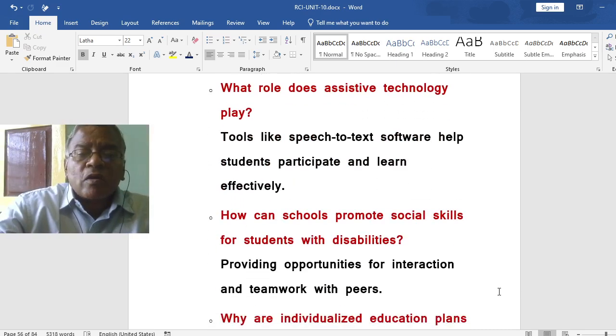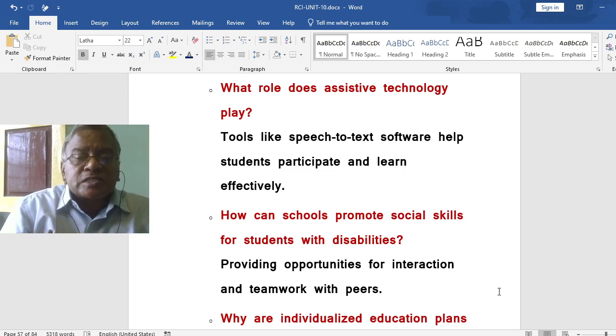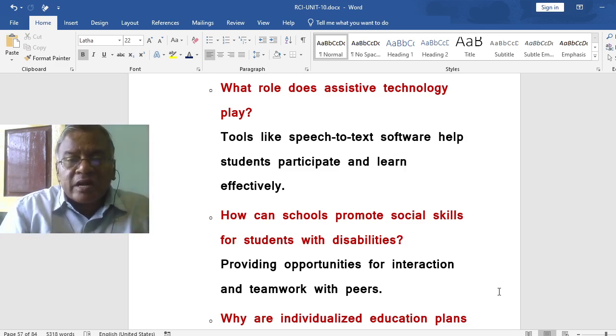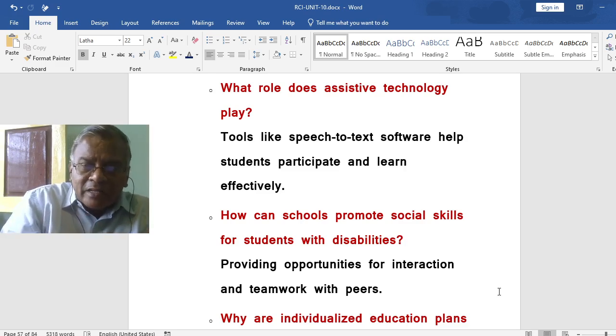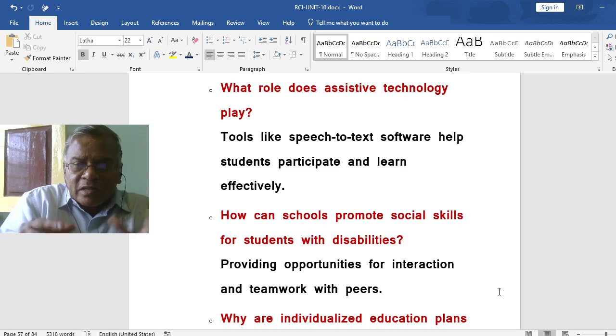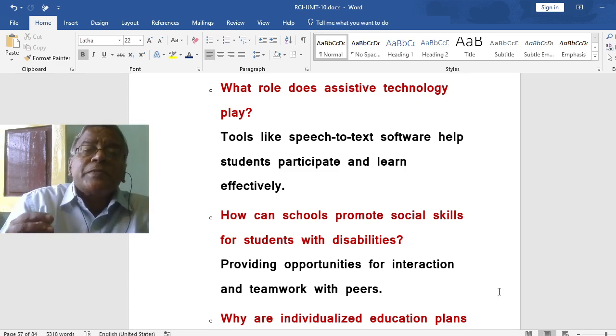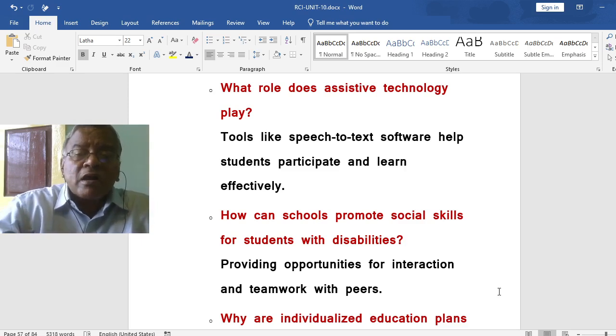What role does assistive technology play? Tools like speech-to-text software help students participate and learn effectively. Today, modern technology gives that. You speak something, and immediately your words are there as text on the computer screen. You speak and then it gets typed out. That type of speech-to-text software is available nowadays. So what role does assistive technology play? This is one of the tools. Modern technological tools are available now.